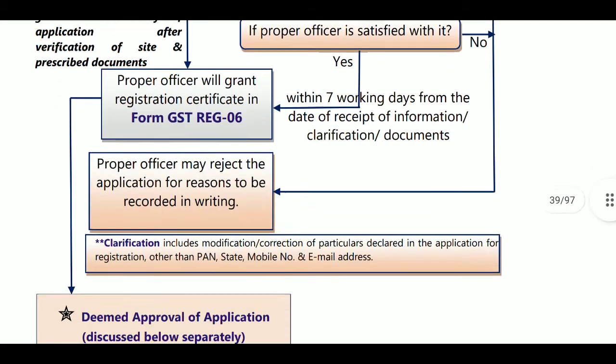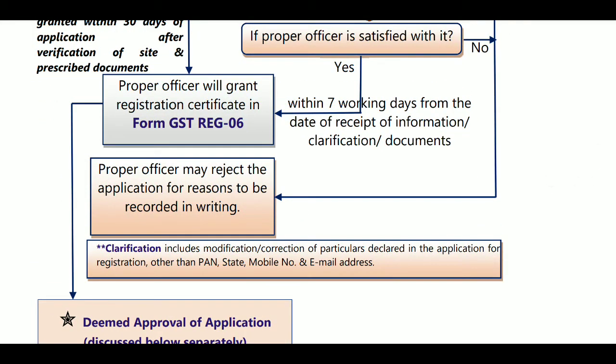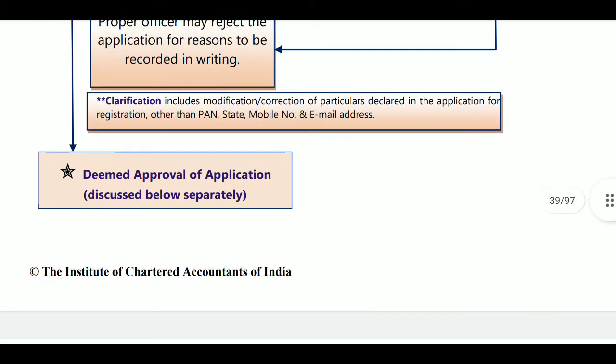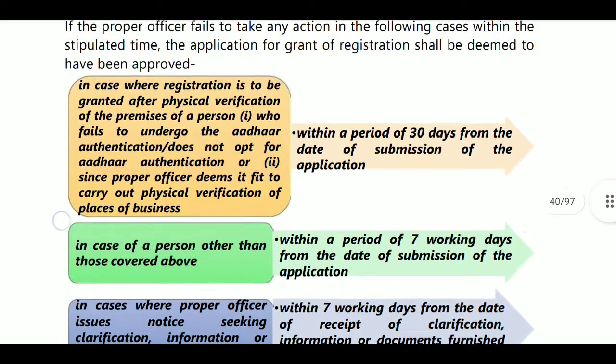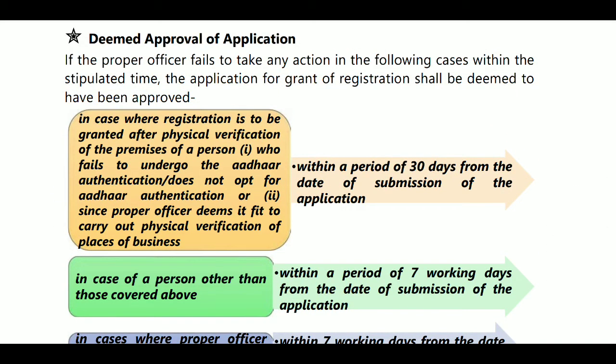If the proper officer is not satisfied, then he may reject the application for reasons to be recorded in writing. Here, clarification includes modification or corrections of particular details declared in the application for registration, other than PAN, state, mobile number or email address, which are provided in Part A. Next, deemed approval of the application: where within 7 days the proper officer does not provide information, it can be treated as deemed approval.